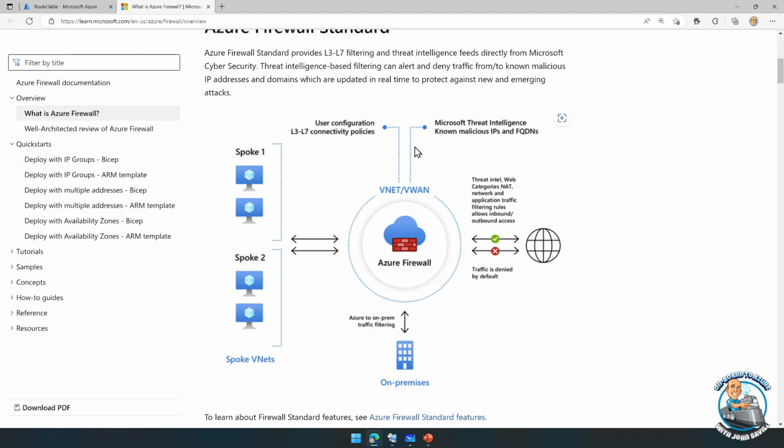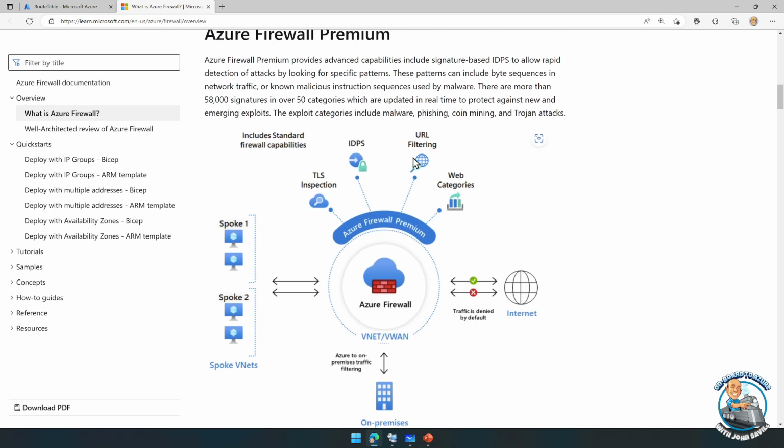I could look at server name indication that's in the flag to understand even if it's HTTPS. But then premium adds all this other stuff: TLS inspection, intrusion detection and prevention, URL filtering, so I'll actually look at the path at the end of the fully qualified domain name. I have categories based also on that URL. It's not just based on the fully qualified domain name.